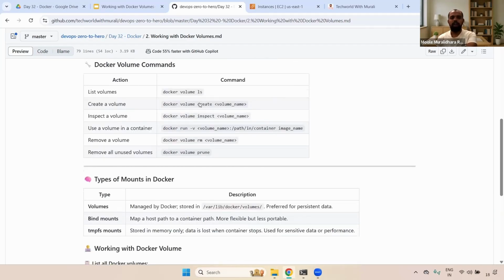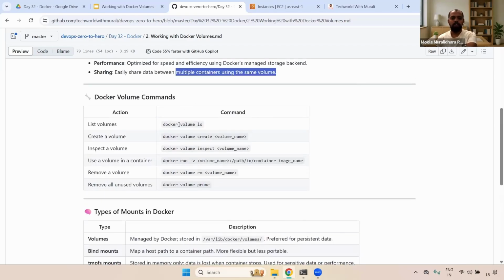And for Docker volumes, I think we have 5 to 6 commands. One is the docker volume ls command. It will display what volumes we have. And the docker volume create command, if you want to create a volume, we can create it. The inspect command, if you want to see the information about a volume, we can use that. And if you want to attach that particular volume to the container, we can use the -v option. Then we have to give the volume name, the path inside the container, and then the image name.